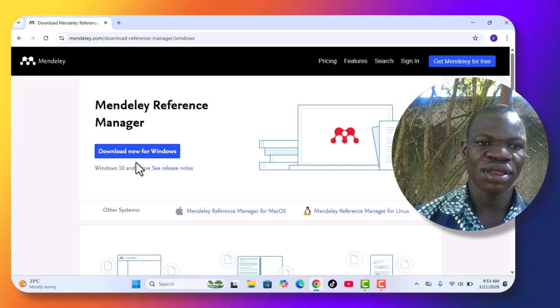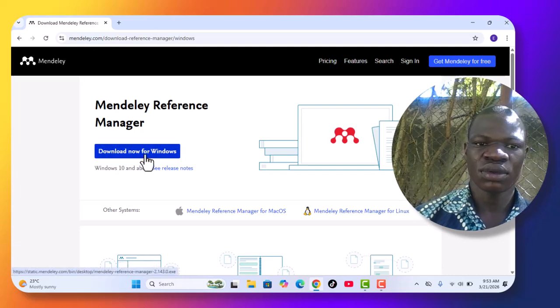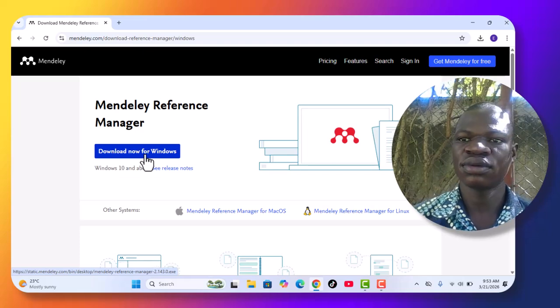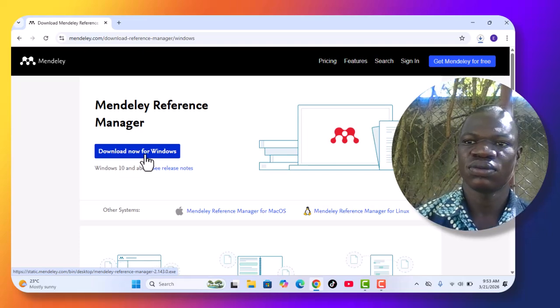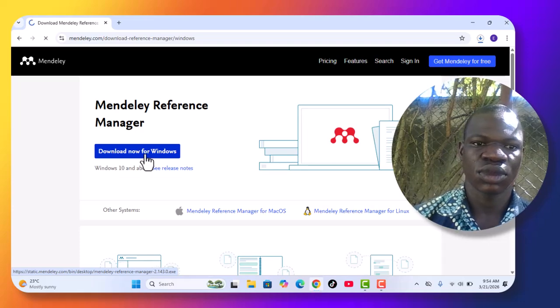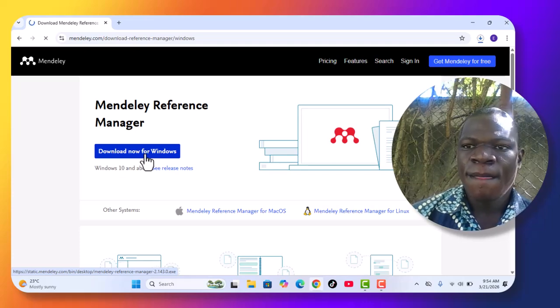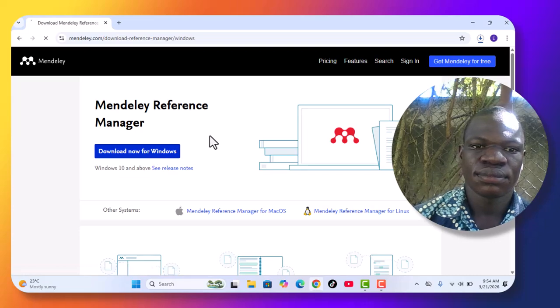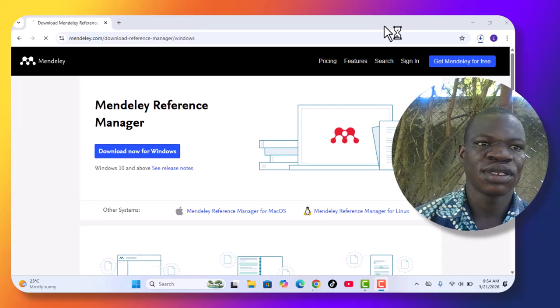Then the other thing, download now for Windows. So you click on download. So definitely we are downloading Mendeley Reference Manager.